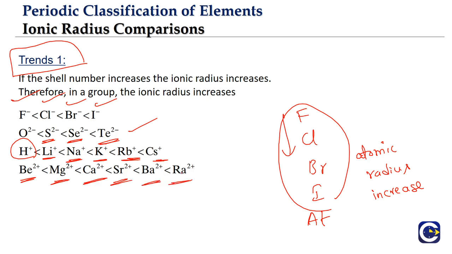So as you go down the group, ionic radius will increase. All the elements of the group, here we are considering, will have the same valency. Whether we talk about the comparison in terms of the anions, which happens for the non-metals, or the comparison of the radius for the metals, which is the cation comparison, both will have the same trend.